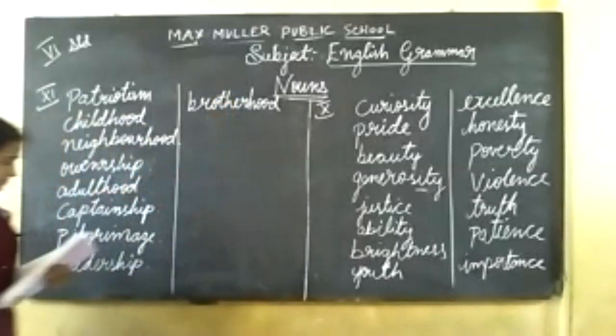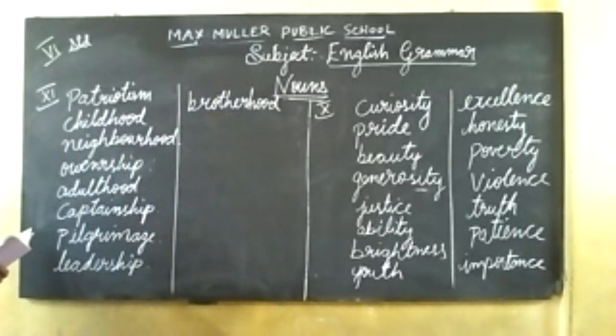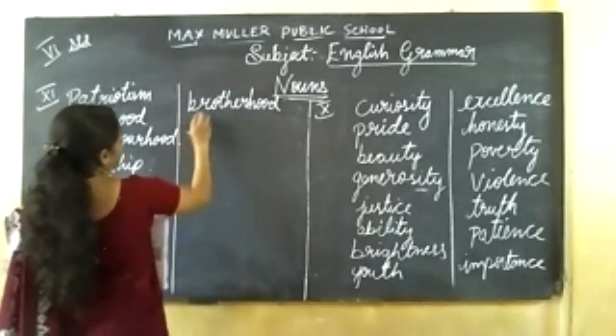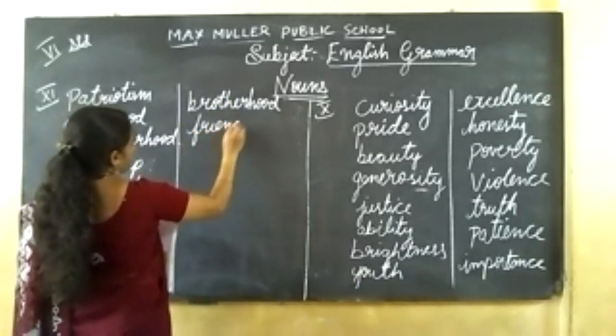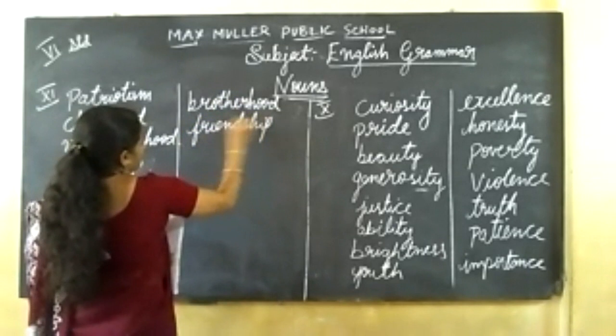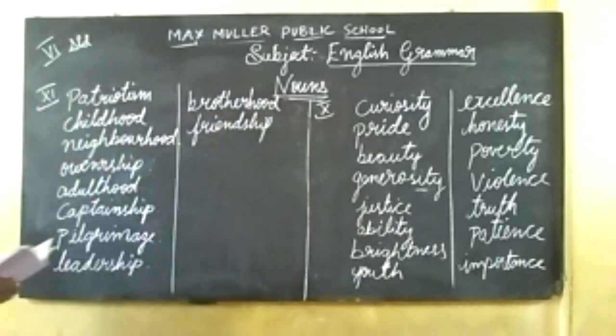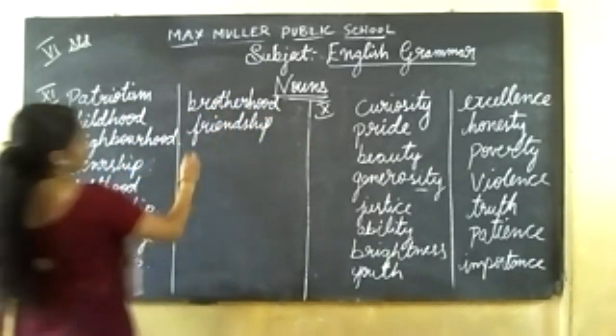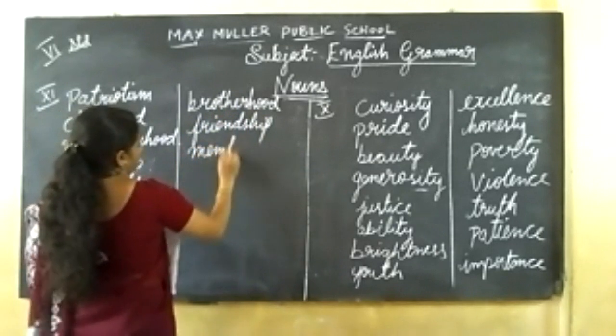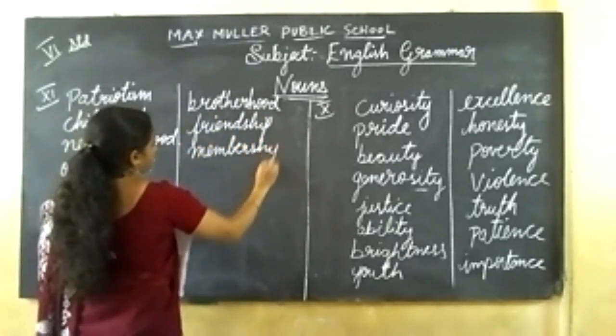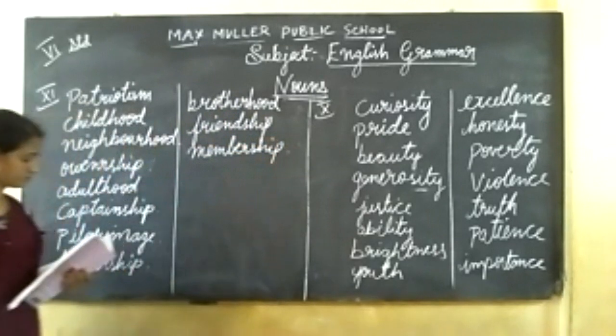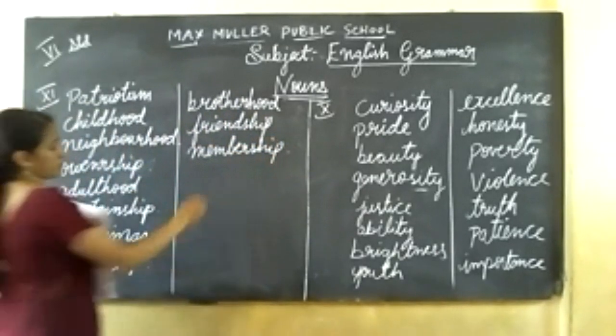Friend, friendship. Member, membership. King, kingship.